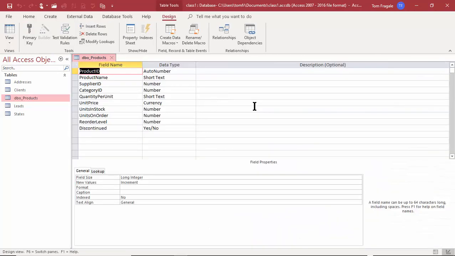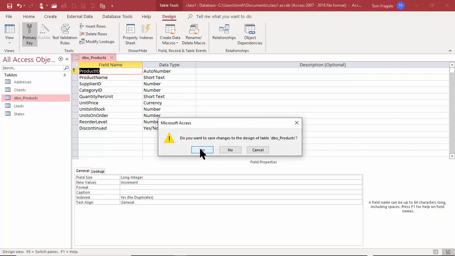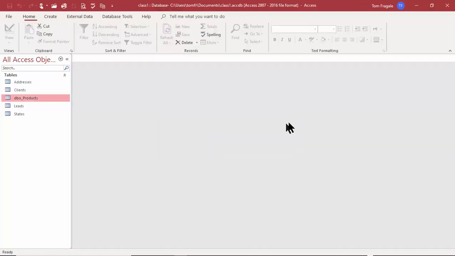I'll go back to design view. Right now, that is not the primary key. So if I wanted to make that field a primary key, I'm going to right click on that field and I'll pick on primary key there. That's going to make sure that they're all going to be unique. And then the other field names look fine and the data types. I'm going to close that window and we'll say yes to save that. So that was importing from a larger database.